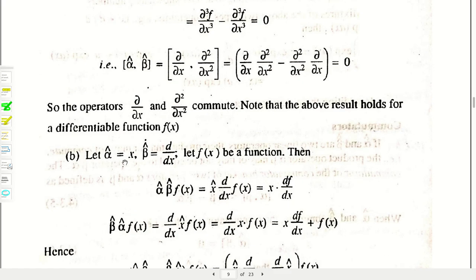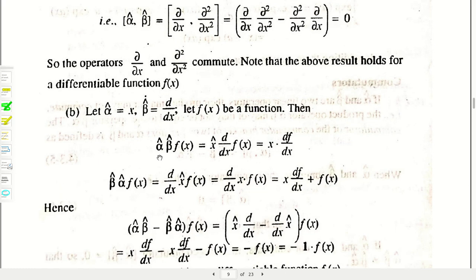And if you take alpha equal to x and beta equal to d/dx, then alpha beta operating on f(x) will give you x into df/dx. But when you take beta alpha operating on f(x), it will give you d/dx operating on x f(x). Now the x operator is a multiplying operator, you know, because we are all here